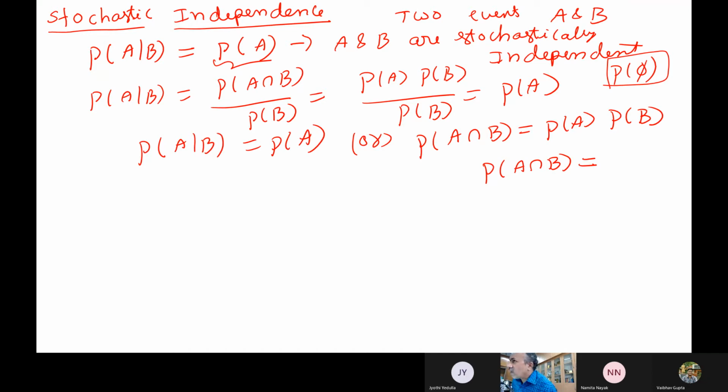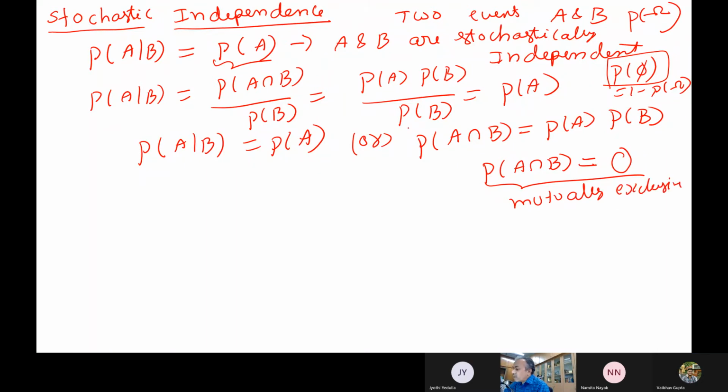What's the probability of the sample space? 1. The null set is opposite to the sample space, so 1 minus the sample space will be the null set. What is 1 minus 1? 0. So this is the meaning of mutually exclusive, but stochastic independence means the other one. It is not 0. Please remember these two are very important.